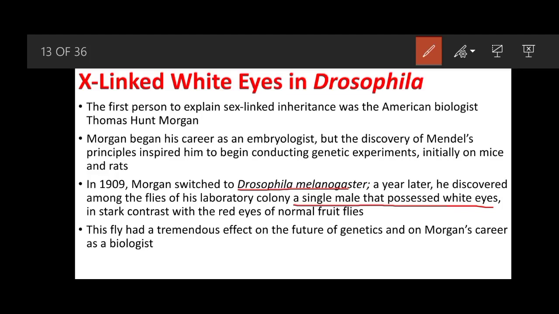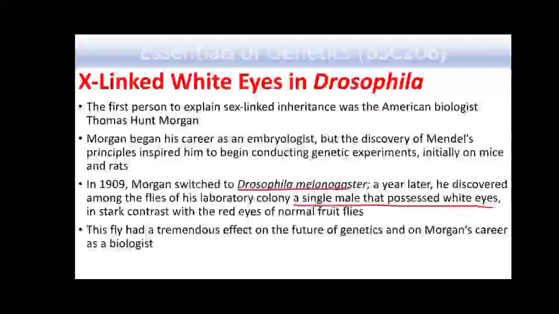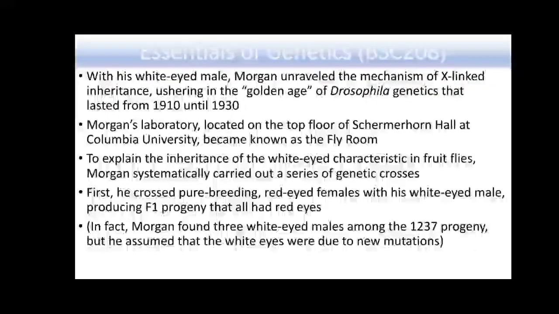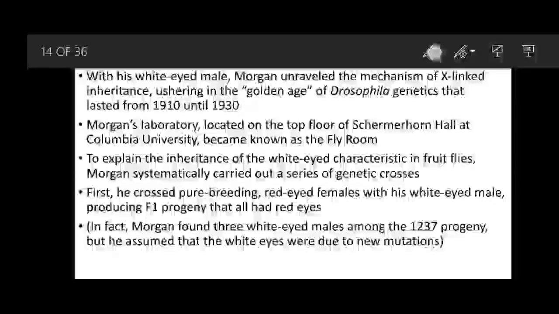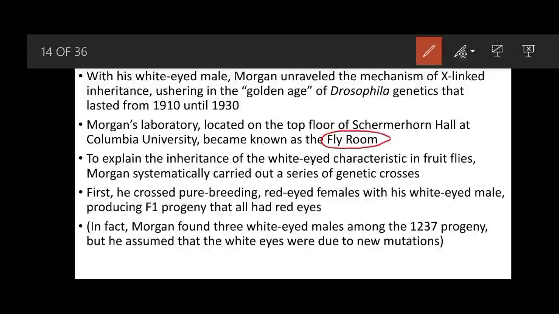So these white-eyed flies had a tremendous effect on the future of genetics as well as on the career of Morgan as a biologist. Although his laboratory was very small and he was at Columbia University, his lab was also known as the fly room because most of the experiments were performed on flies. He conducted several experiments to work out the genetics of white eyes in Drosophila.